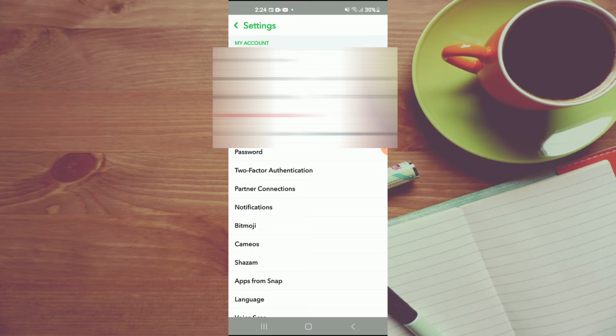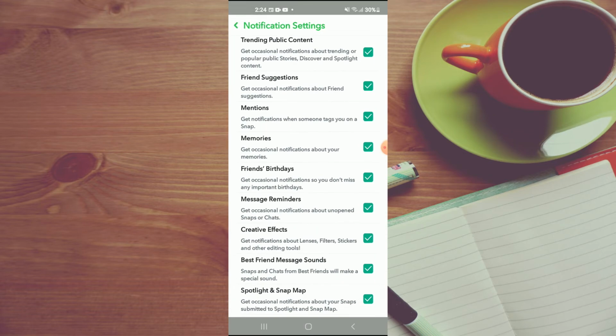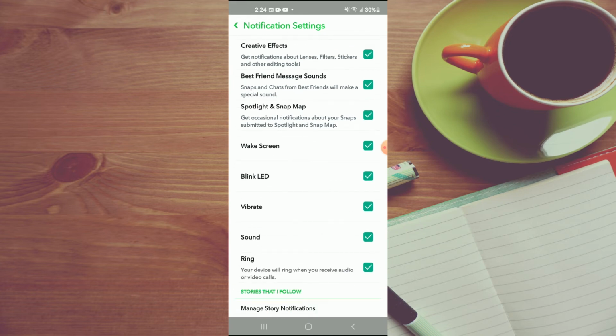Next, you are going to tap on notifications. Then you are going to scroll down until you see sound, as you can see it right here, and you're going to tap on that. And you can also disable ring, and that's it. So now whenever you receive a notification, your device will only vibrate.